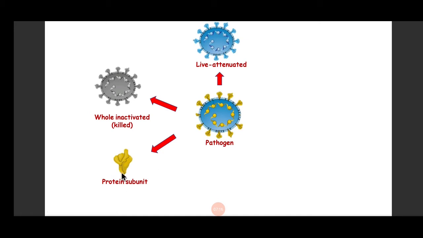It can be a polysaccharide in bacteria. In case of bacteria, it can be a capsular polysaccharide or a cell wall polysaccharide, or a surface antigen in case of virus. So this is a portion of the pathogen, a subunit of the pathogen. So this is called subunit vaccine. In some viruses, we remove the genetic material of the virus, and this particle is called virus-like particles, and they are completely immunogenic, but they cannot divide since they do not have any genetic material in them. They can also be used as immunizing agent.